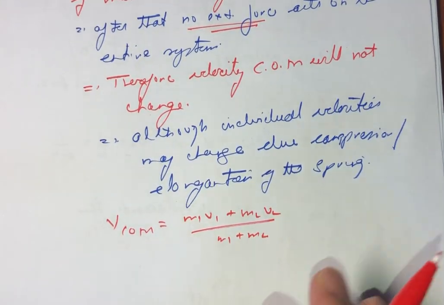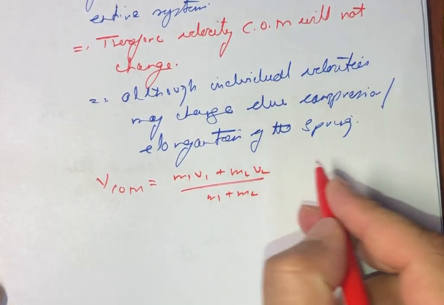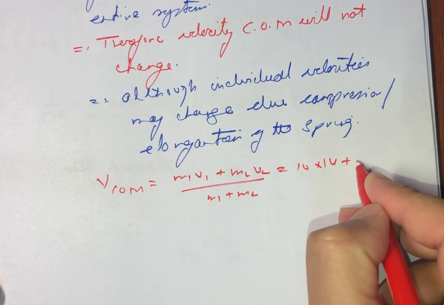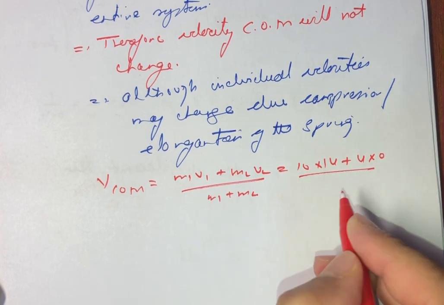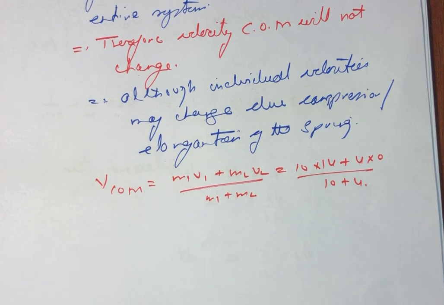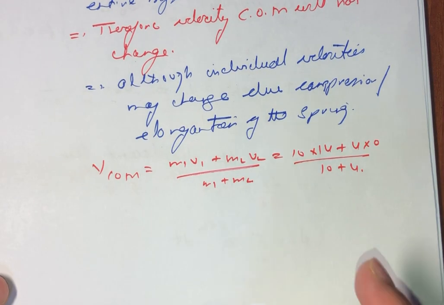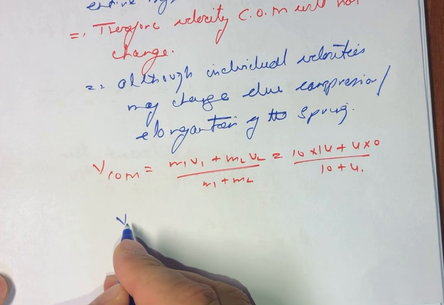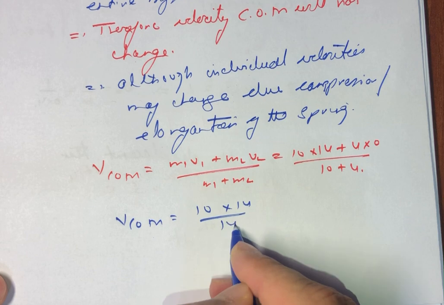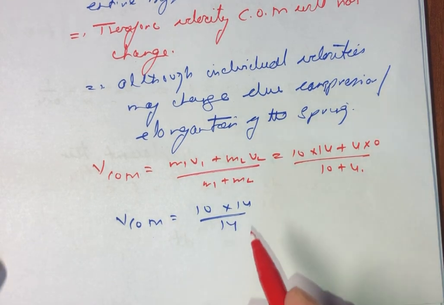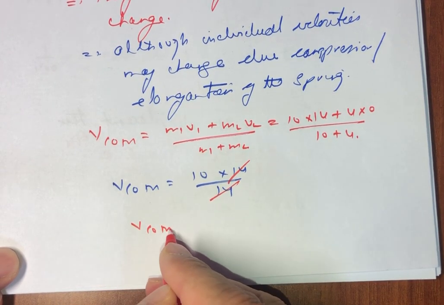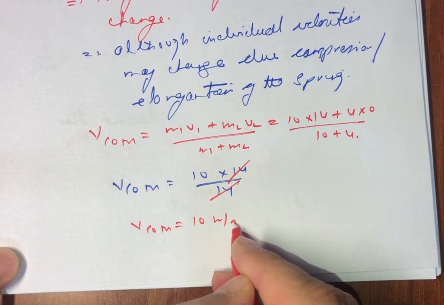Now we know the values: this is 10 multiplied by 14 plus M2 is 4, initial velocity is 0, divided by 10 plus 4. From here we can say velocity of center of mass will be equal to 10 multiplied by 14 divided by 14, and 14 and 14 cancel out, so we get velocity of center of mass is equal to 10 meter per second.